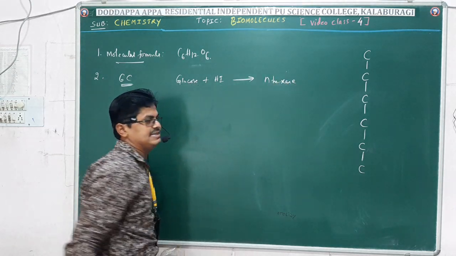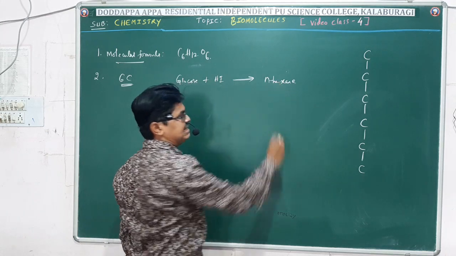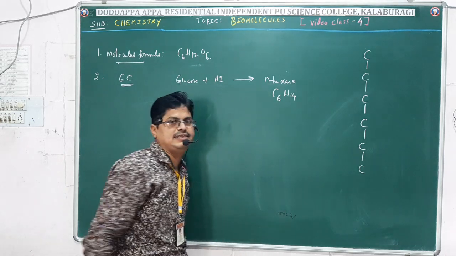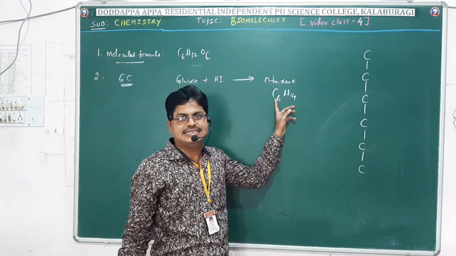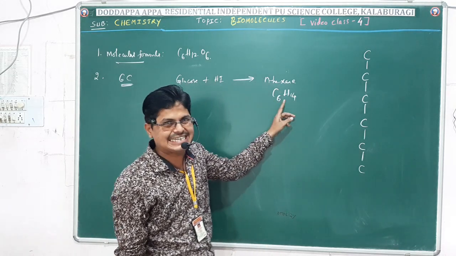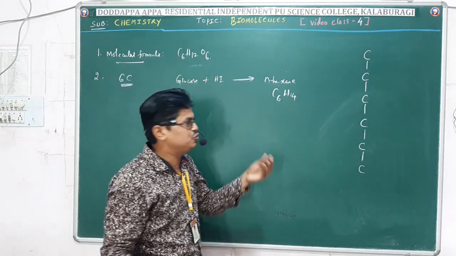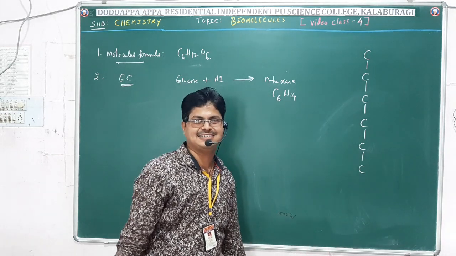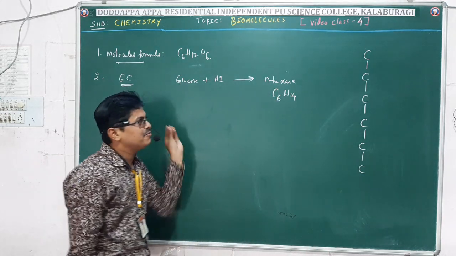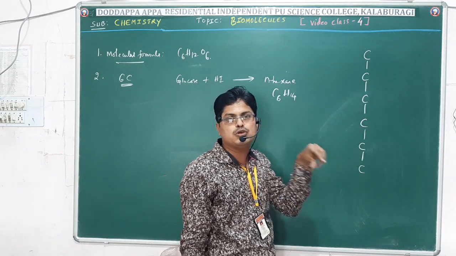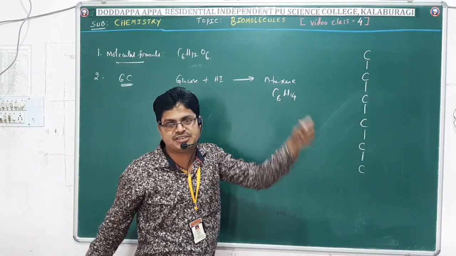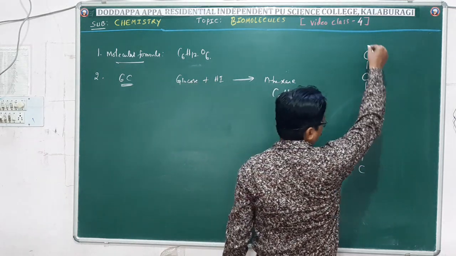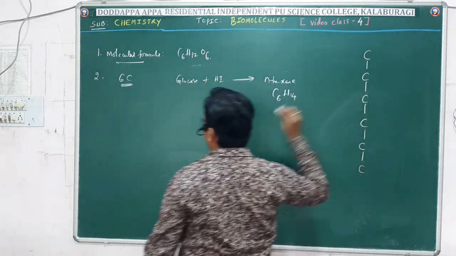It gives n-hexane, C6H14. It is an open chain structure, it is not an aromatic compound. Think that if I got an aromatic compound, then today we would write the structure of glucose in the form of a benzene ring. So the formation of hexane indicates that glucose consists of a straight chain structure. That's why today we write the structure of glucose like this. That is the second evidence.